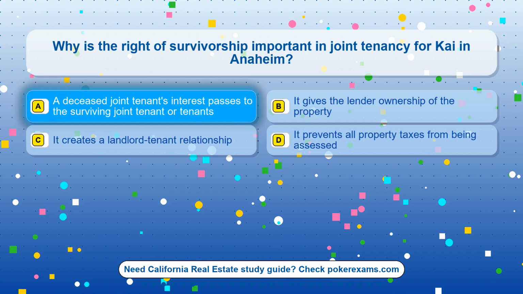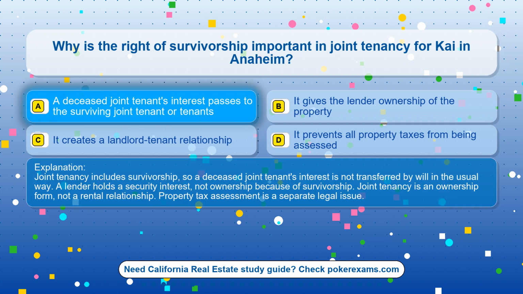The correct answer is option A. A deceased joint tenant's interest passes to the surviving joint tenant or tenants. Joint tenancy includes survivorship, so a deceased joint tenant's interest is not transferred by will in the usual way. A lender holds a security interest, not ownership because of survivorship. Joint tenancy is an ownership form, not a rental relationship. Property tax assessment is a separate legal issue.